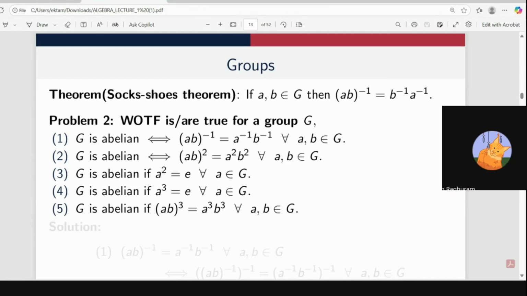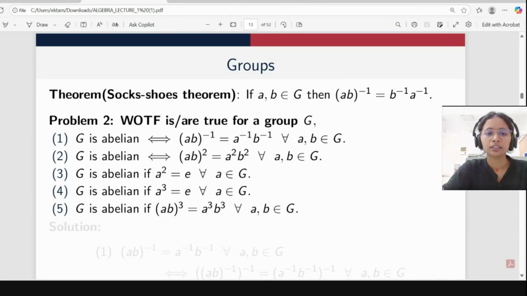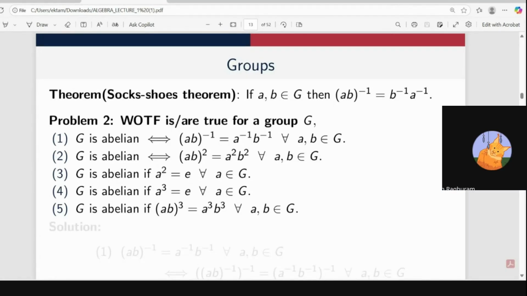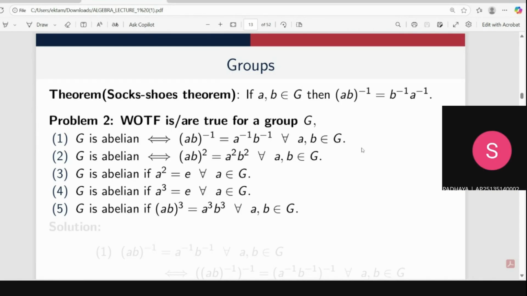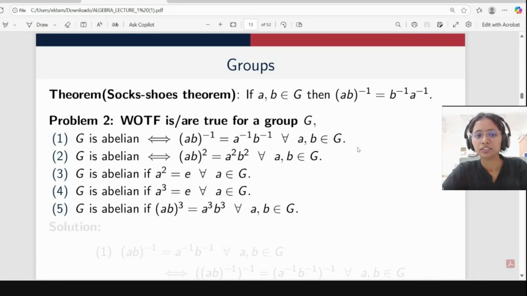Ma'am, the first option and the third option are correct. Other three are false. The second one is false according to you? Yes, ma'am. If we take matrix. What about others? Second is also correct.